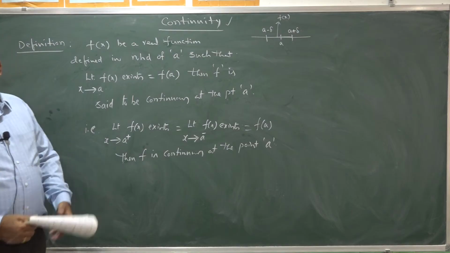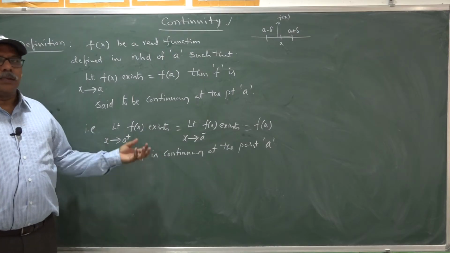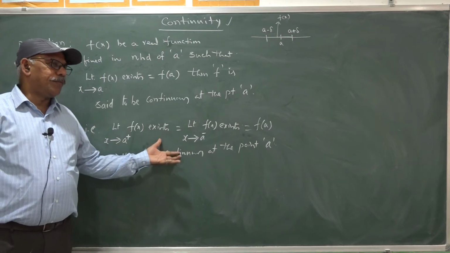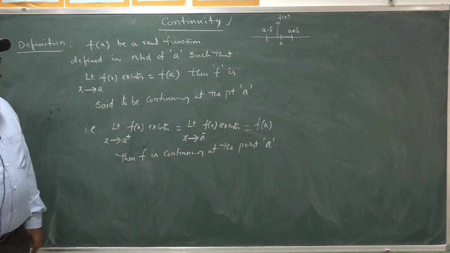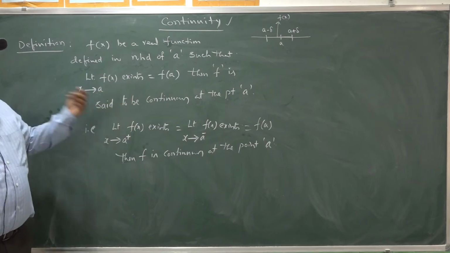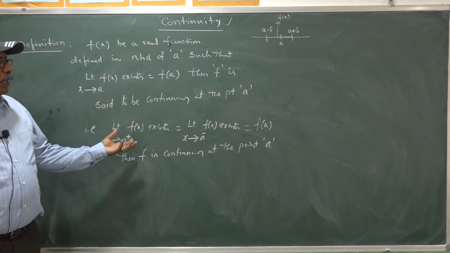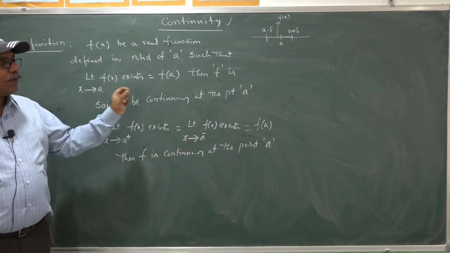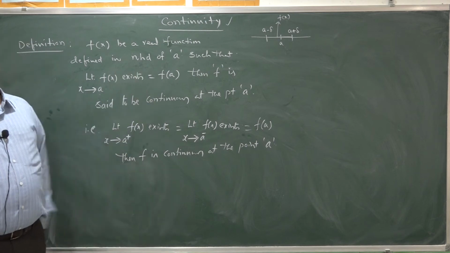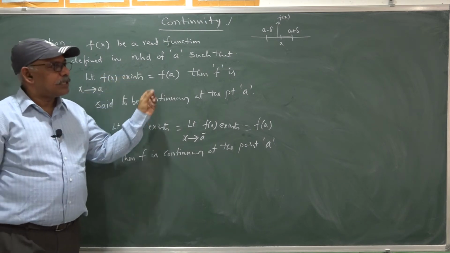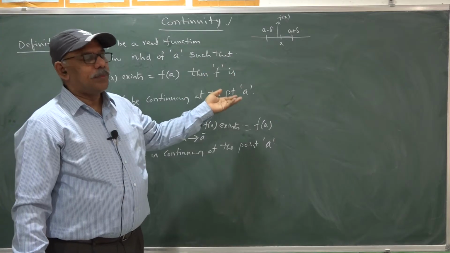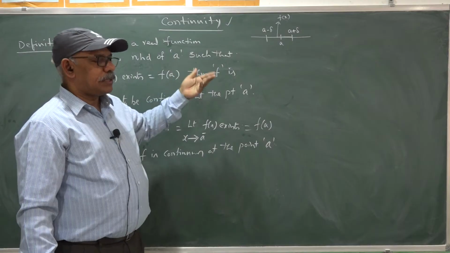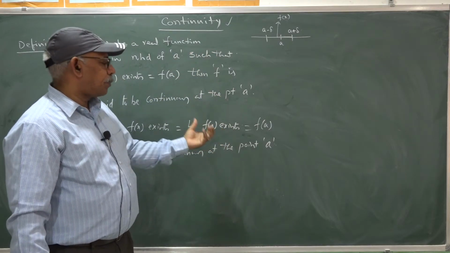This continuity announces the behavior of the graph of the function at a particular point. By this definition, it tells us whether the graph of the function is continuous at that particular point, or it does not have continuity, that is, it has a break or sudden fall at that point.